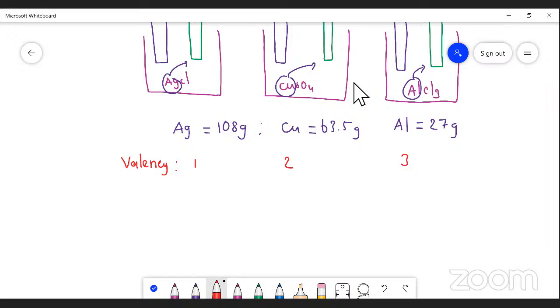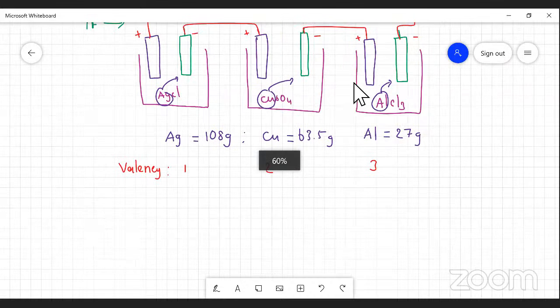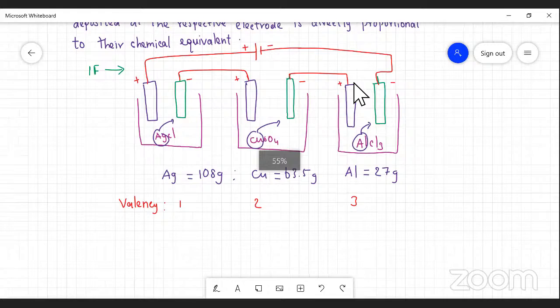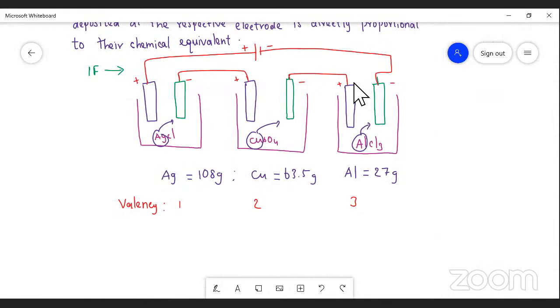Now we pass the same quantity of electricity through different electrolytic solutions. That is, 1 Faraday is passed through different electrolytic solutions. Correct? So we are passing 1 Faraday through silver chloride solution, copper sulfate solution and AlCl3 solution, and we get the chemical equivalent, that is, the equivalent mass of the substances. So how many grams of silver will be deposited by passing 1 Faraday of electricity?